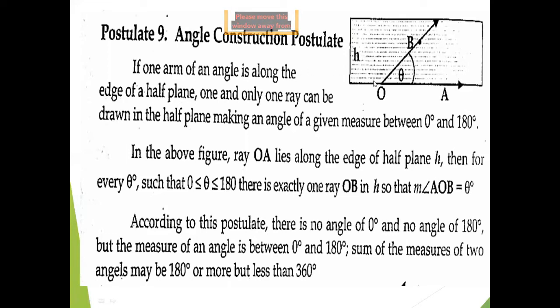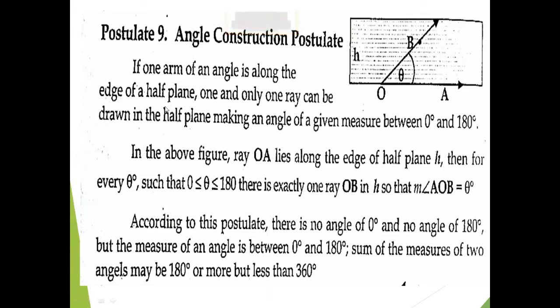In the diagram, there is a quadrilateral which is working as a plane. It is mentioned by H. And we have the two arms of the angle, OA and OB. OA is the basic ray, the baseline ray, and OB is the second ray which we use to draw the angle. And what is theta? Theta is the Greek letter which is used as a variable for measuring the angle. So alpha, beta, gamma, theta, these are the different variables which we may use for measuring the angle.